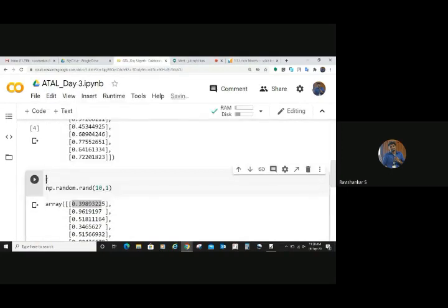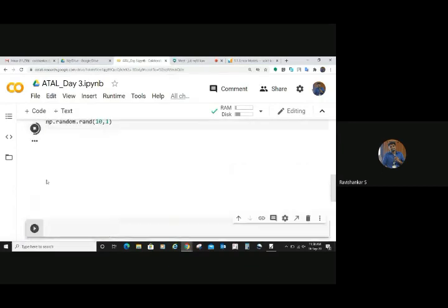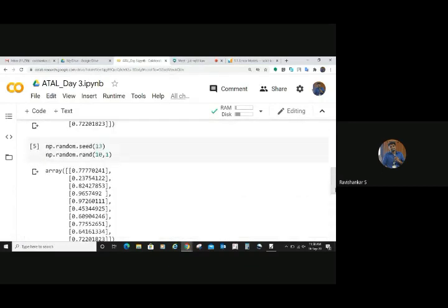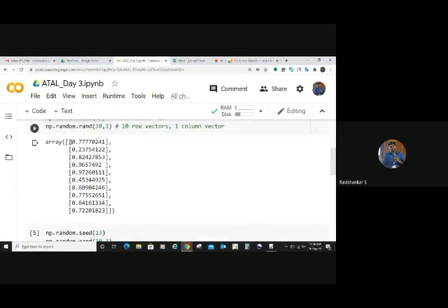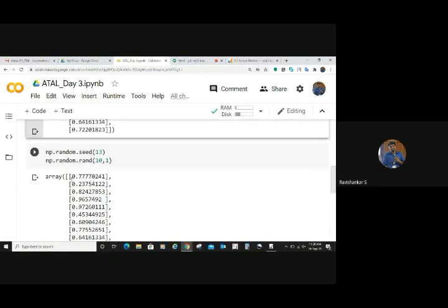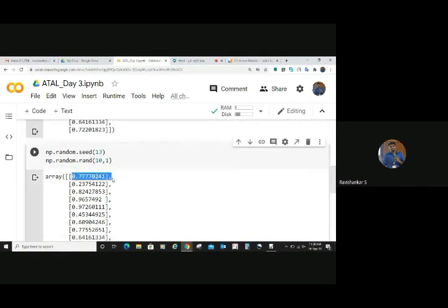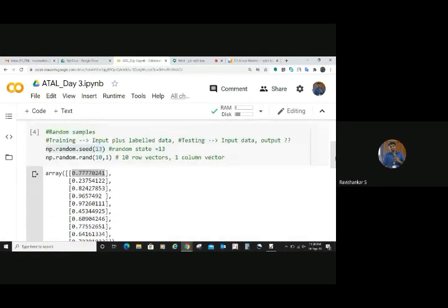Don't worry, I will come to the machine learning part. These are the most fundamental things you require. Now you can see that the same set of random samples has been generated. Can you observe it? This ensures what?